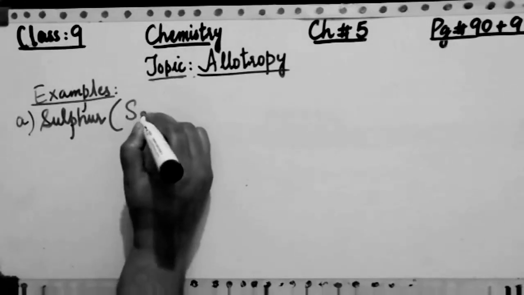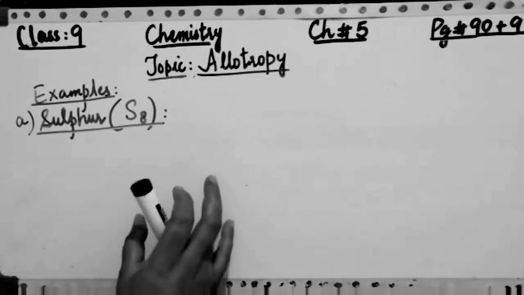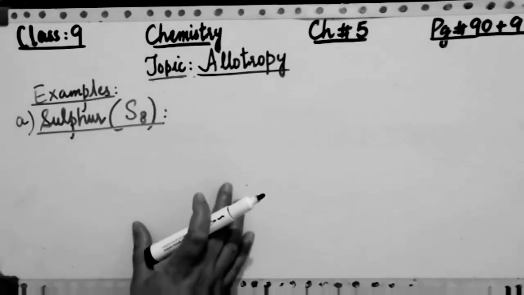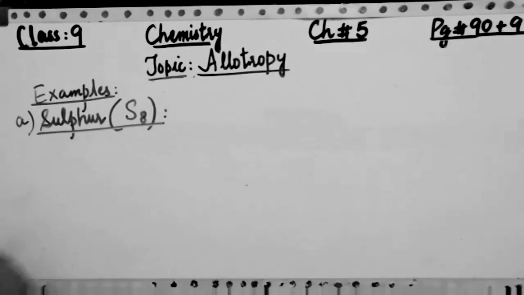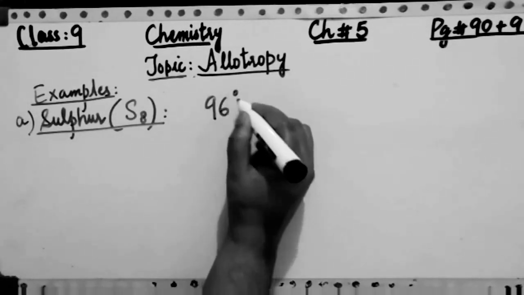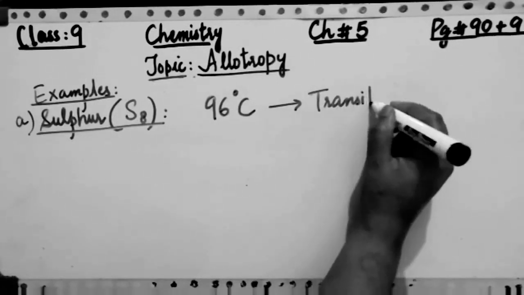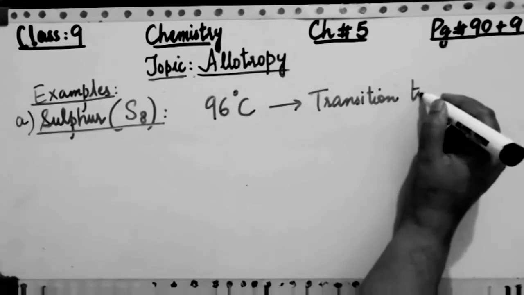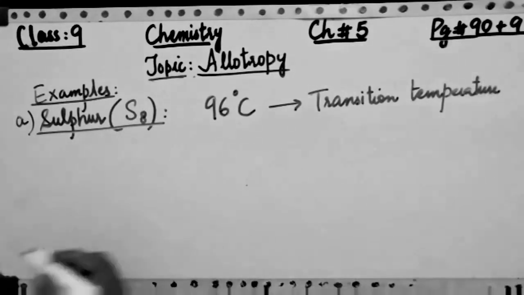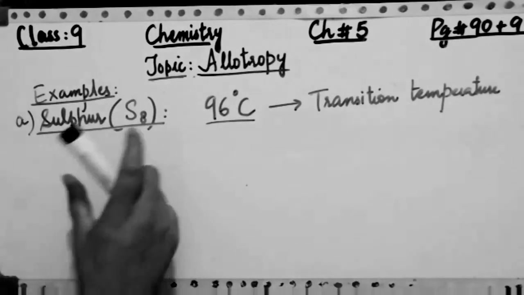In this, you must know first of all the molecular formula of sulfur, which is S8. So what is S8? It is the molecular formula of sulfur, in which 8 atoms of sulfur are present. Now there are some points which you have to note down here, and one of the most important things is that I am writing a temperature here, that is 96 degrees Celsius, which indicates that it is a transition temperature. And what is transition temperature? As I told you in the previous point, again and again I am telling you so you can remember it easily, that 96 degrees Celsius is the transition temperature.